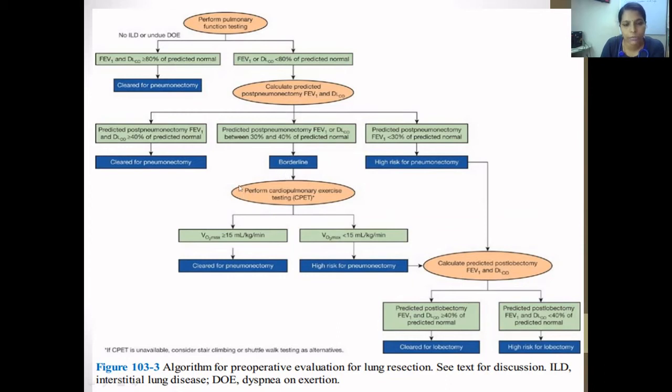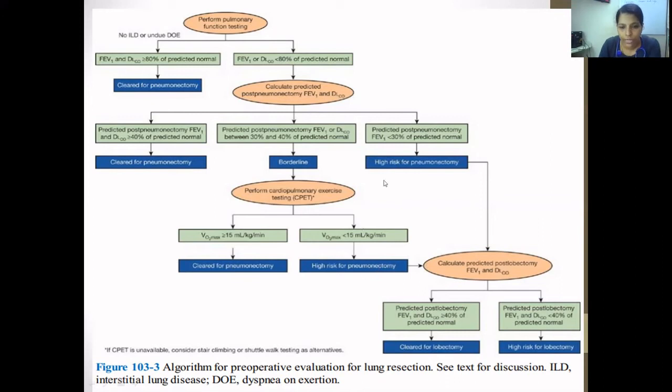So in this patient, we have to perform CPET. I'll present this topic mainly on the 1st of May. If the predicted post-pneumonectomy FEV1 is less than 30% of predicted, then there is a high risk for pneumonectomy.